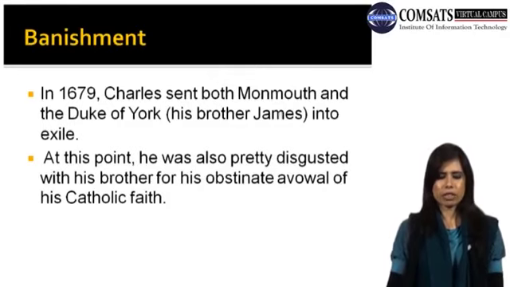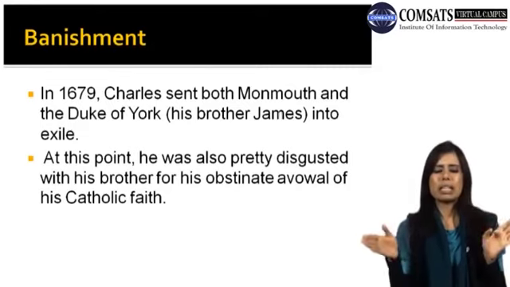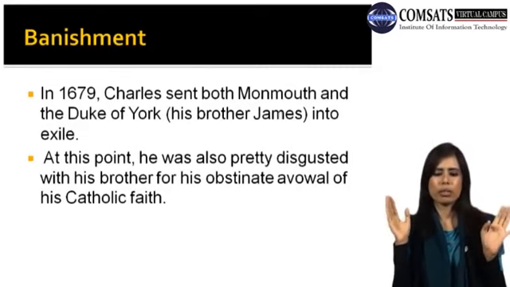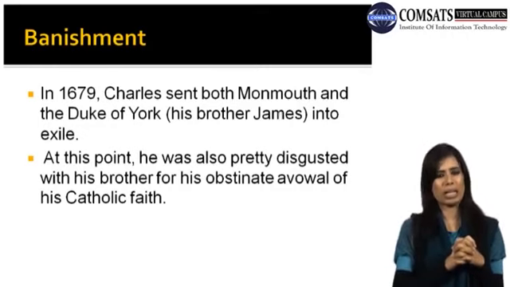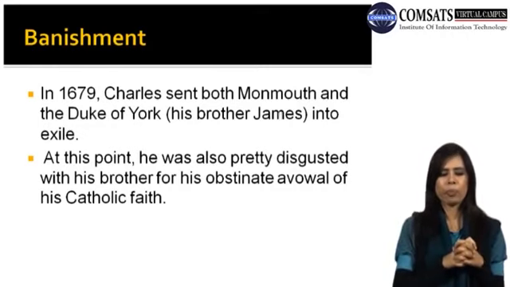Banishment in 1679: Charles sent both Monmouth and the Duke of York, his brother James, into exile. At this point, he was also pretty disgusted with his brother for his obstinate avowal of his Catholic faith.